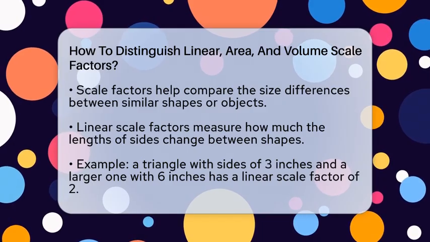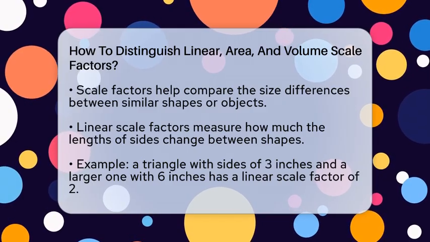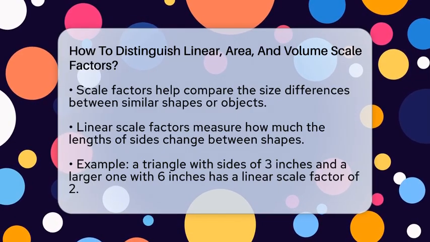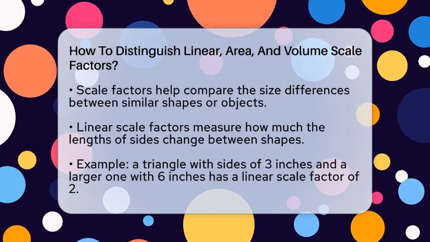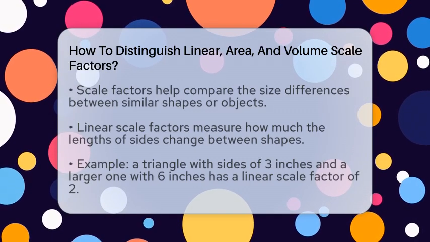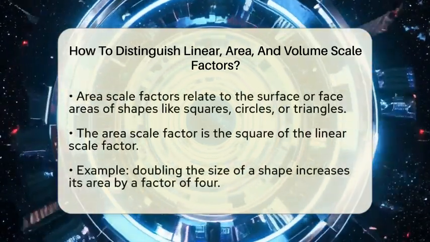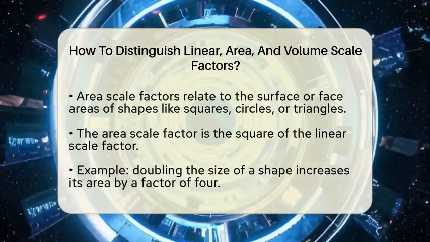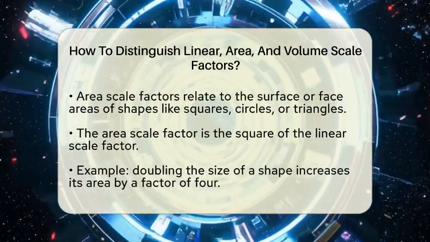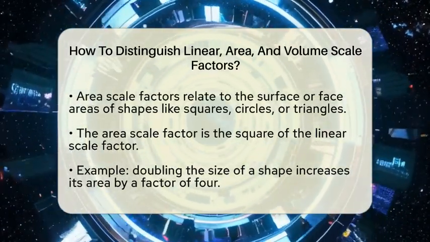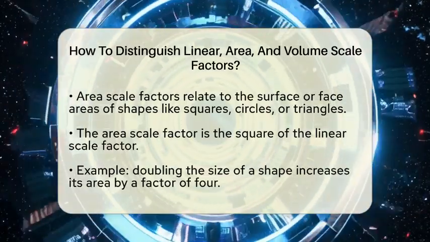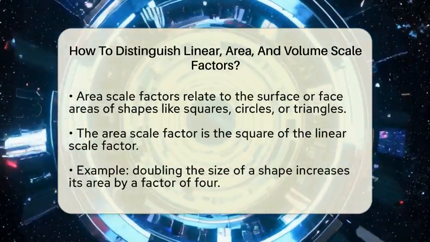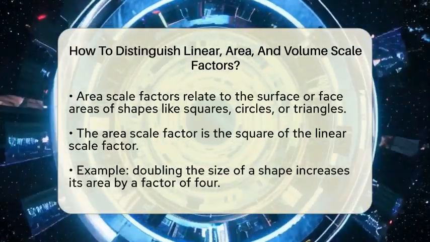These are the simplest. They tell us how much the lengths of corresponding sides in two similar shapes change. For example, if a small triangle has sides of 3 inches and a larger similar triangle has sides of 6 inches, the linear scale factor is 2. It's just the ratio of the lengths. Think of it as how much you stretch or shrink the shape in one dimension. This applies directly to measurements like height, width, or length.